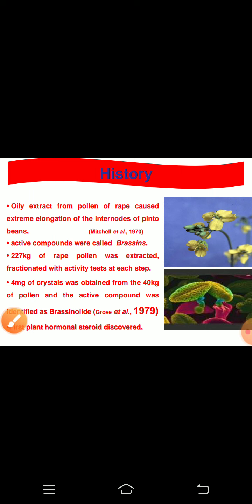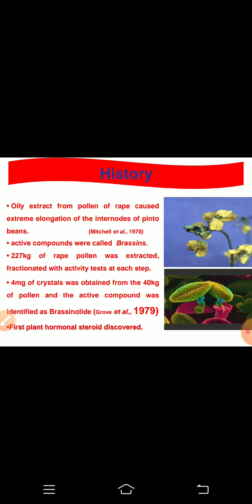Now come to the history, or you can say the discovery, of the brassinosteroids. In the 1970s, an oily extract from the pollen of Brassica napus was shown to cause extreme elongation of the internodes of the pinto bean, and this was discovered by Mitchell and his co-workers in 1970. After that, major screening efforts were carried out at the US Department of Agriculture, and later on an active compound was isolated which is named brassin. Why is it called brassin? Because the first extract was obtained from the genus Brassica, that's why it is named brassin.